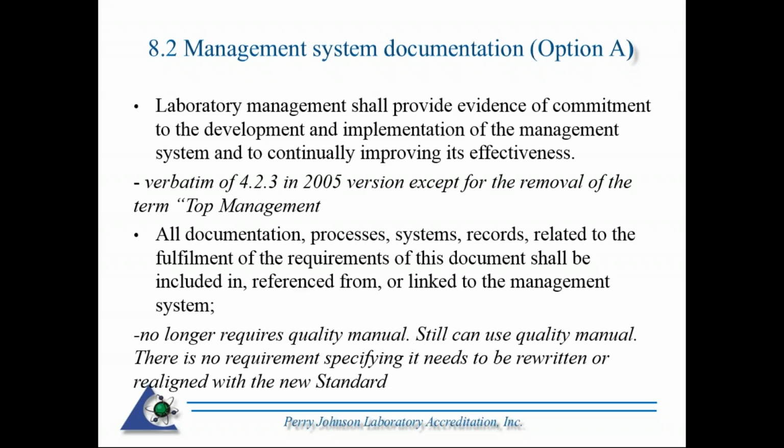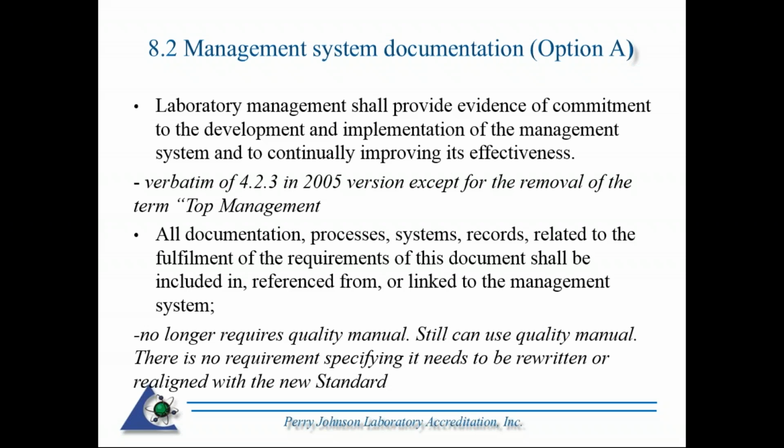But if you are using one, the quality manual can still be used and comply with various elements, just like we're talking about: all documents, processes, systems, and records related to the fulfillment of this document shall be included, referenced from, or linked to the management system. That was actually a requirement in 2005. In your quality manual, you had to specify the documentation structure.